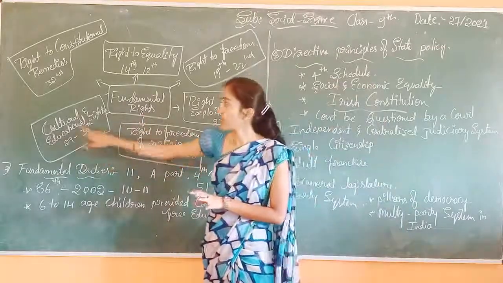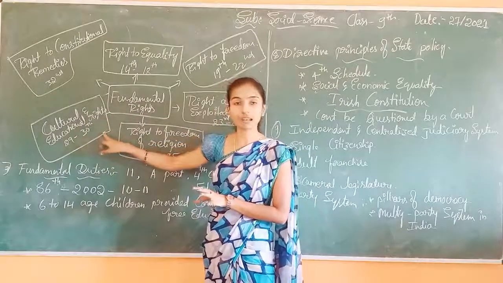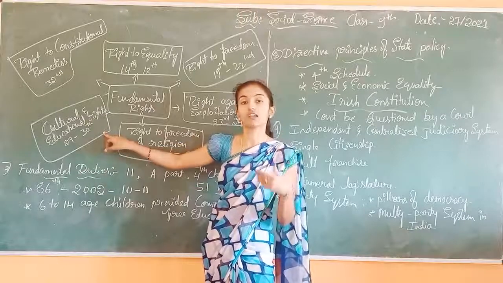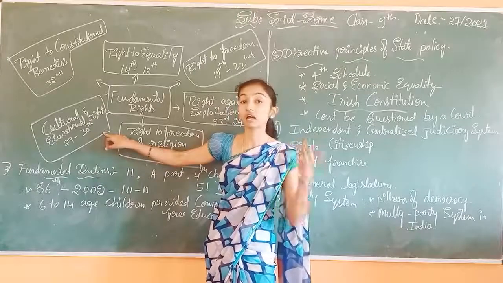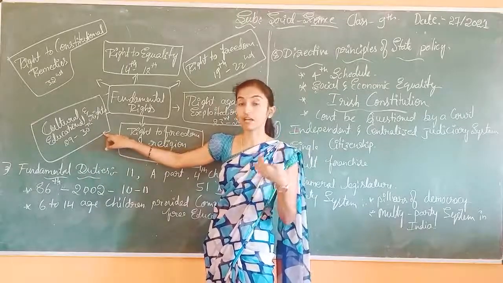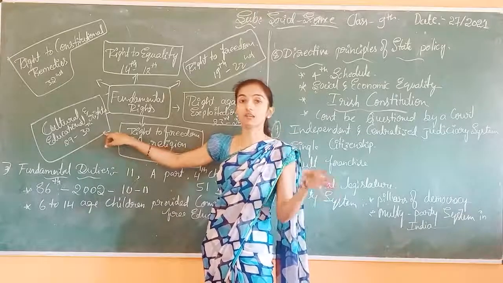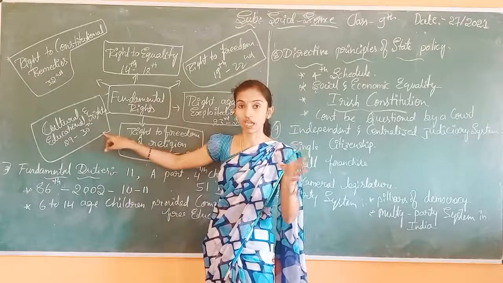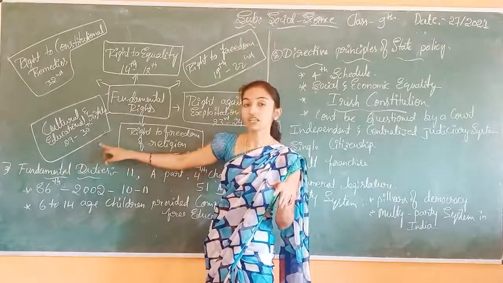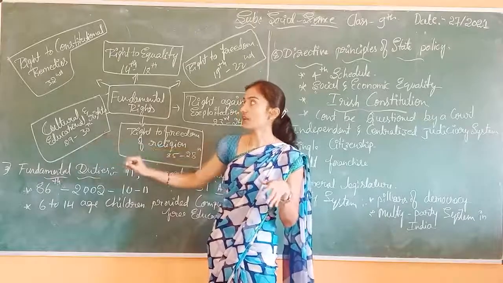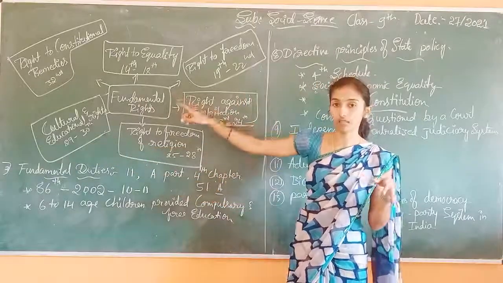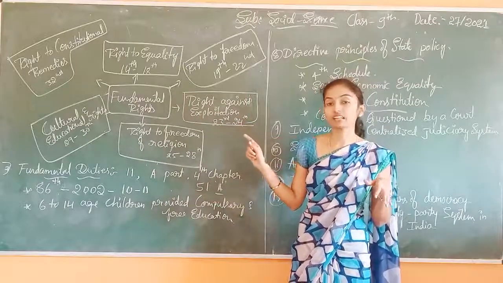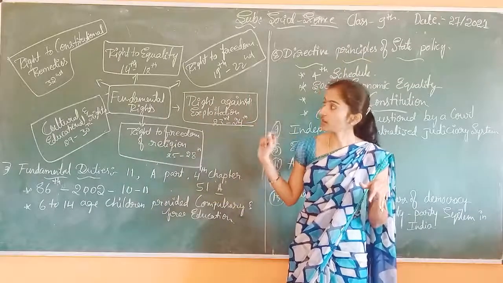The next one is cultural and educational rights. You have the cultural, ಸಾಂಸ್ಕೃತಿಕವಾಗಿ, educational, it means ಶೈಕ್ಷಣಿಕವಾಗಿ ನಿಮಗೆ ಹಕ್ಕಿದೆ ವಿದ್ಯಾಭ್ಯಾಸವನ್ನು ಪಡೆಯಲಿಕ್ಕೆ. Culturally, if you follow any culture in India, you have the right to take it on, and the same for education. That is under the 29th to 30th article. The last right is right to constitutional remedies. That is under the 32nd article.